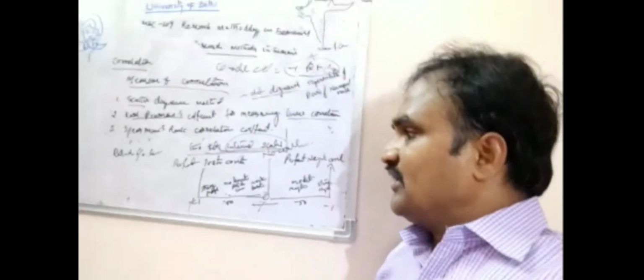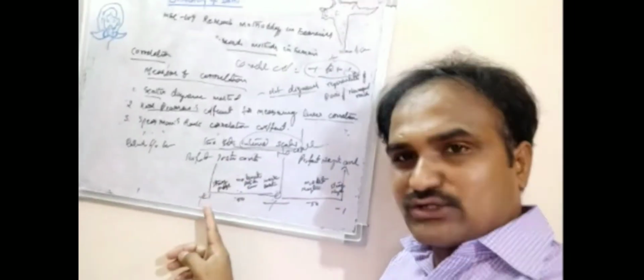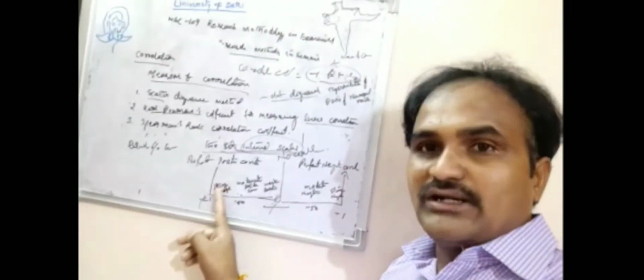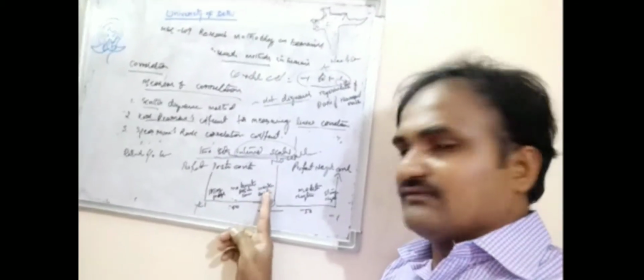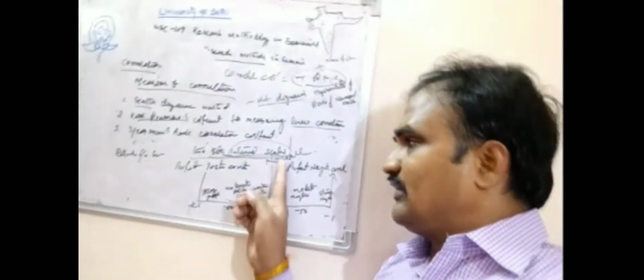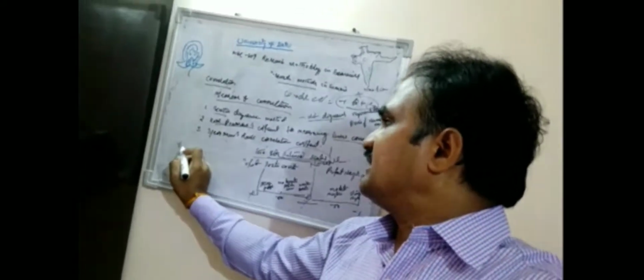If the perfect positive correlation is equal to 1, you can call it strongly perfect. A value of 0.5 to 1 is positive, and below 0 you can say there is a negative correlation. According to this scale, there is a mathematical equation from which you can derive the Karl Pearson coefficient of correlation.